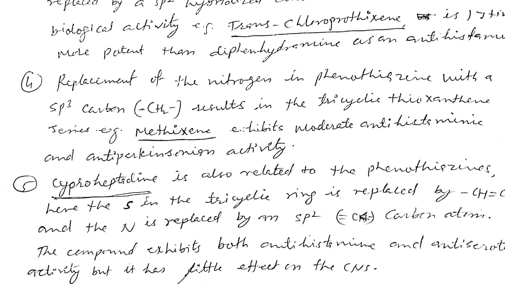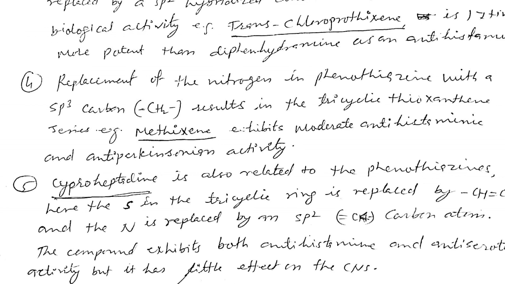Another, the fourth point: replacement of the nitrogen in phenothiazine with an sp3 hybridized carbon results in the tricyclic thioxanthene series, or mexithiene, which exhibit moderate antihistaminic or anti-Parkinsonian activity.